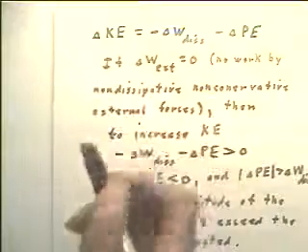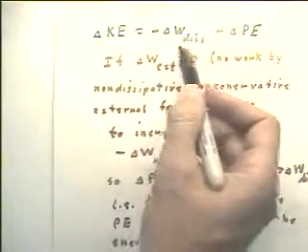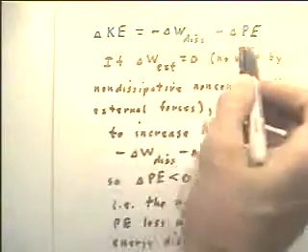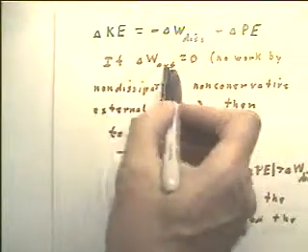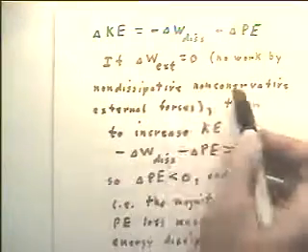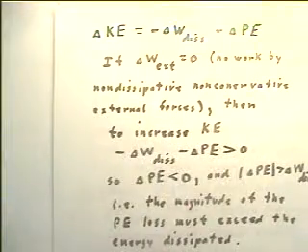We can rearrange the relationship to say that the change in the kinetic energy is the negative of the dissipative work done by the system minus the change in potential energy. Now again, this is if the delta W external is 0. No work is done by non-dissipative, non-conservative external forces, like me pushing the object.